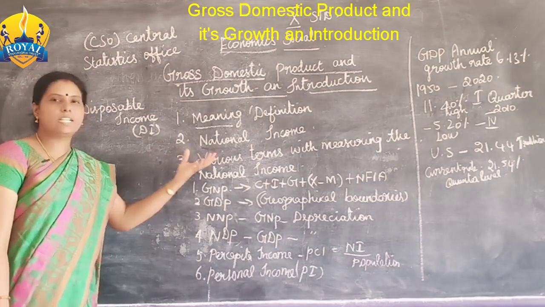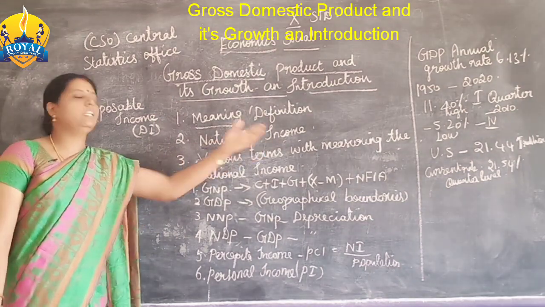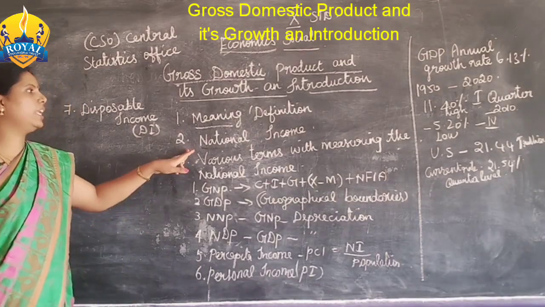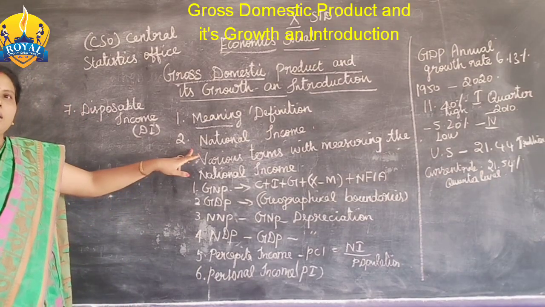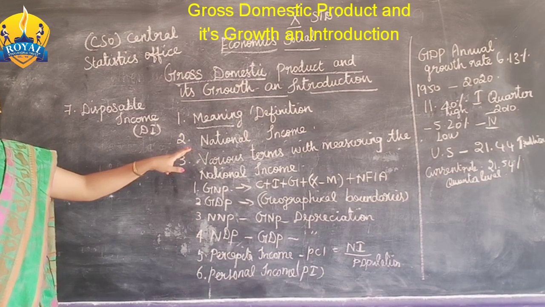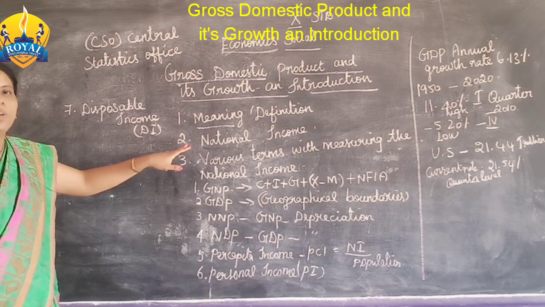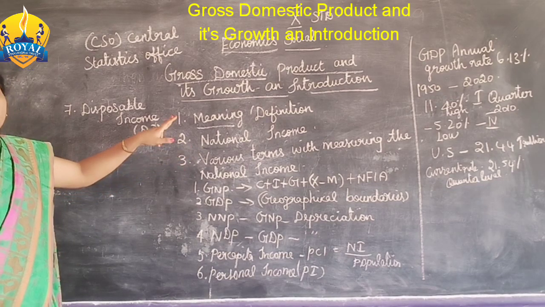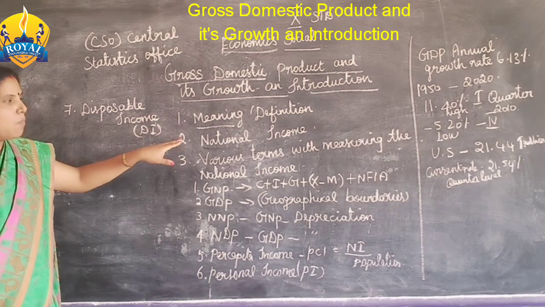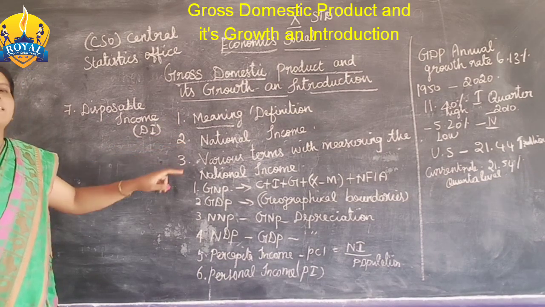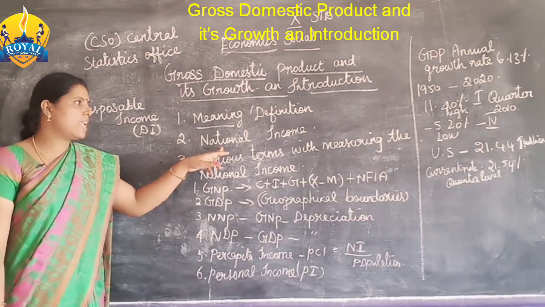Next, what is national income? National income is the main part of any country, because it is very important for the GDP. The national income also measures the country's development. What is national income?